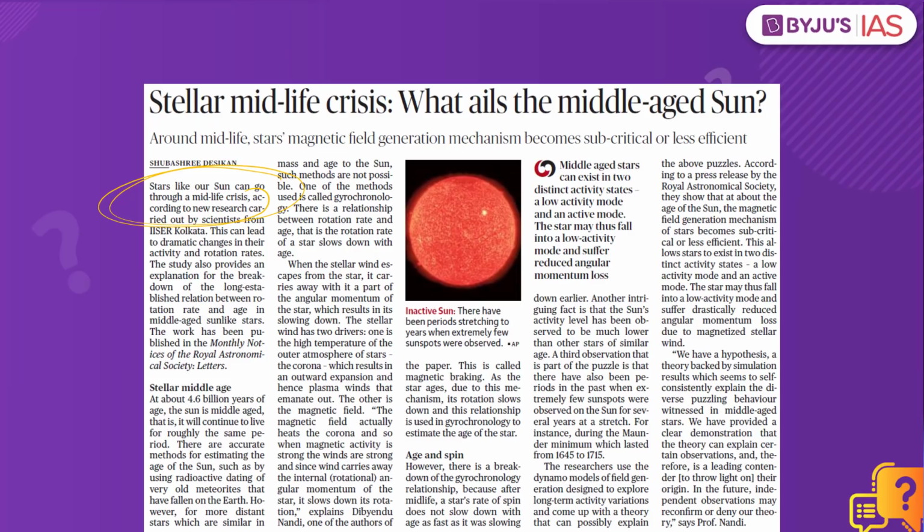So the sun was formed 4.6 billion years ago, and this 4.6 billion years now is the midtime of the sun. So it has already lived 4.6 billion years, and it is going to live for another 4.6 billion years. During this particular period, there might be some issues going forward. What these issues are is what is called the stellar midlife crisis.